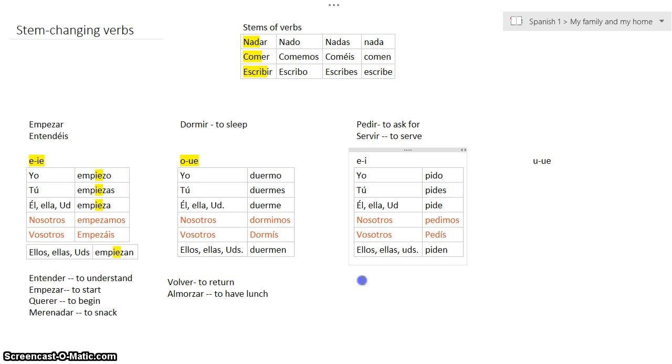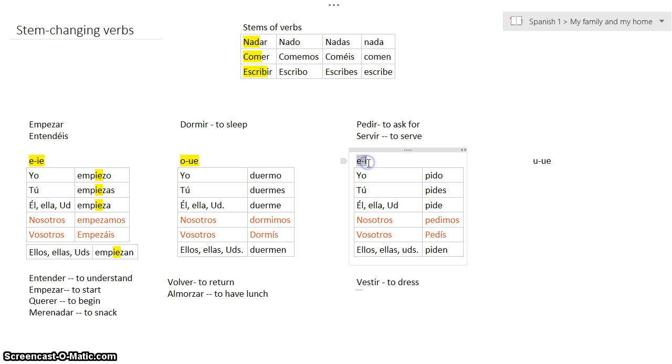All right, a couple of other stem changing E to I verbs: vestir, to dress. So if you think about this with me as I go through this, the yo form of that verb would be visto, V-I-S-T-O, vistes, V-I-S-T-E-S for the tú form. Okay, so those are E to I stem changing verbs.